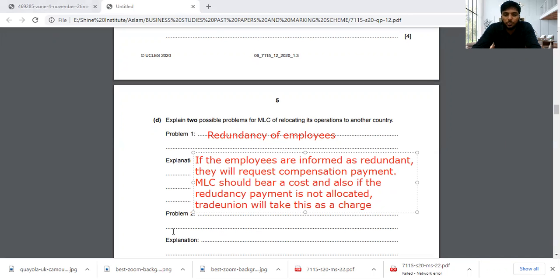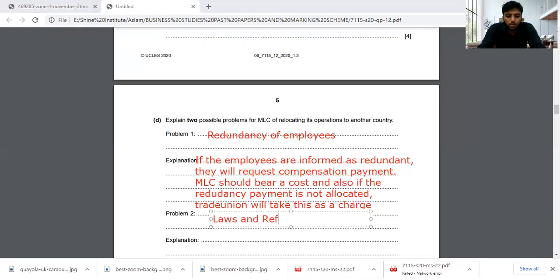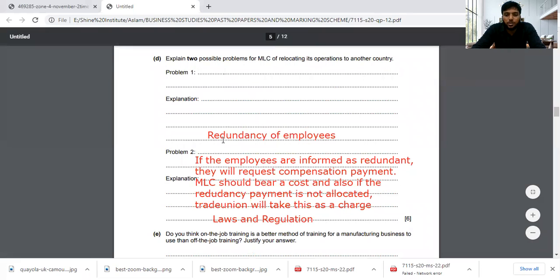Then we move on to problem number 2. What is the problem number 2? It says that you can also say space. I'll go with rules and regulation, laws and regulation. So they are migrating to another country. So if MLC is going to another country, they might go through some sort of restrictions. They can't produce, and they need to follow a lot of.